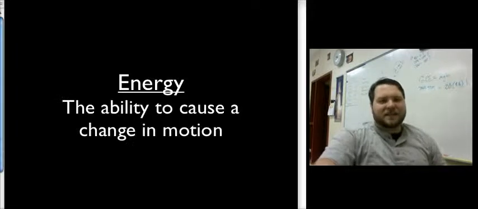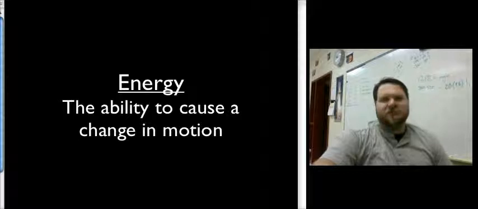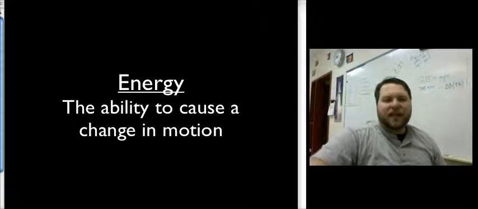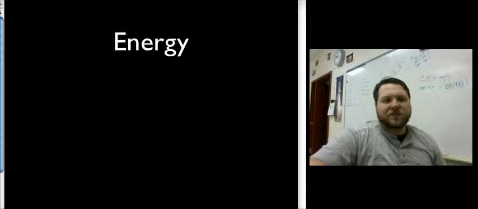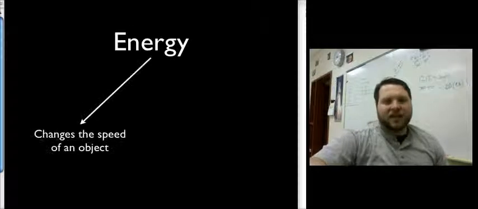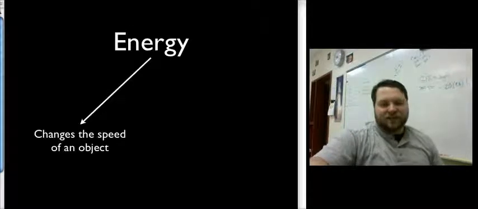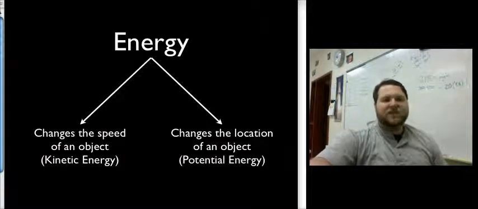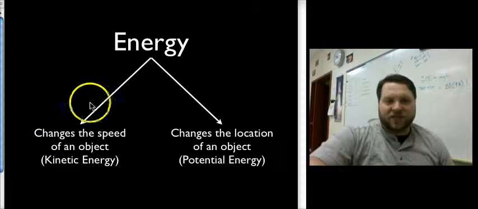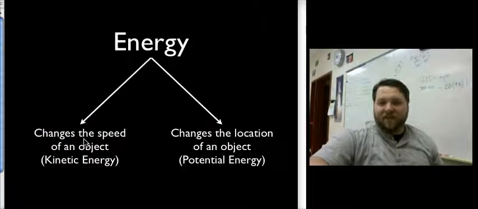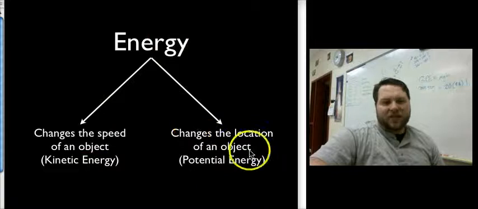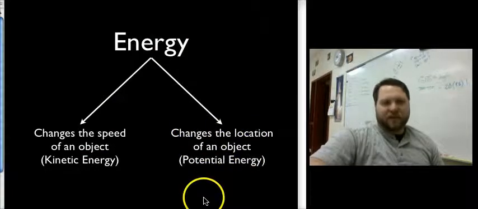Energy, we're going to say, is the ability to cause a change in motion. That is, something that has energy can change the motion of something else. And we're going to look at two specific ways we can do this. So if we have energy, it can change motion by changing the speed of an object, or it can change motion by changing the location of an object. And those two have specific names. Energy that's used to change speed, or energy that involves speed, is called kinetic energy. And energy that involves location is called potential energy.